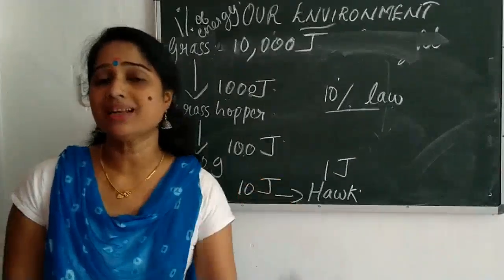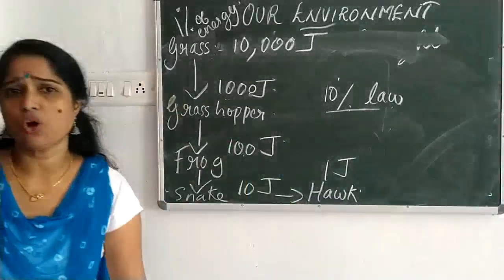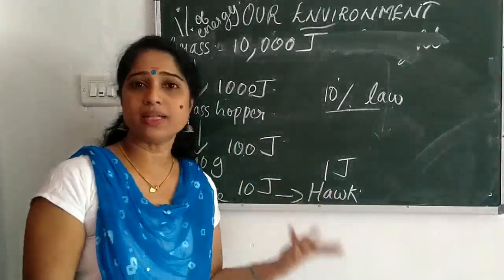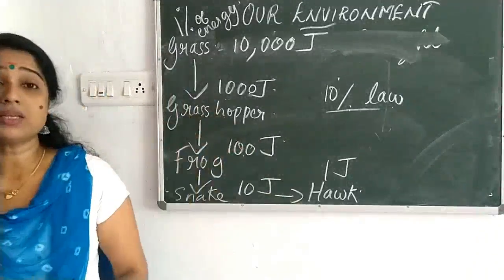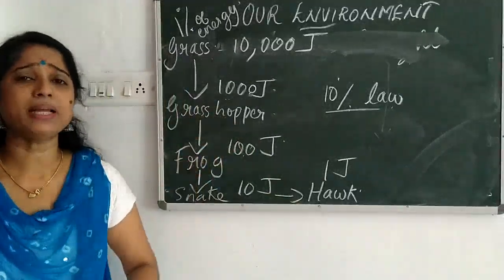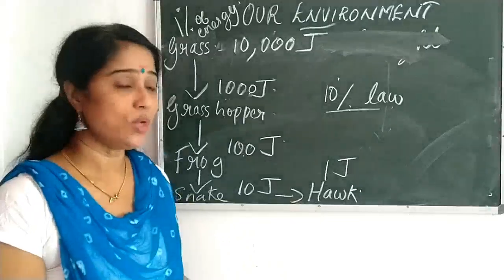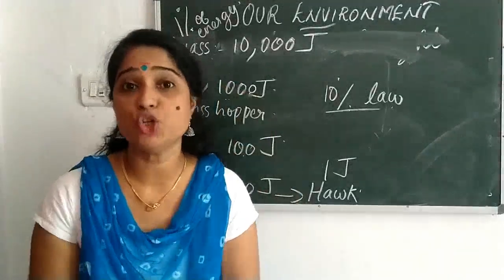Similarly, when the frog eats the grasshopper, the same thing repeats: some energy is lost as heat, some is utilized by the grasshopper, and the frog gets only 100 joule. When the frog is eaten by the snake, it gets only 10 joule. And when the snake is eaten by the hawk, it gets only 1 joule.